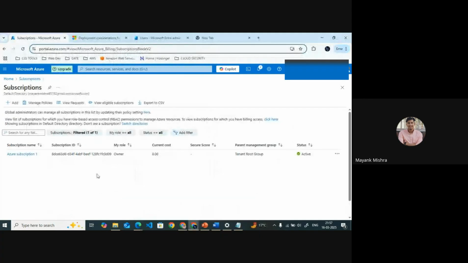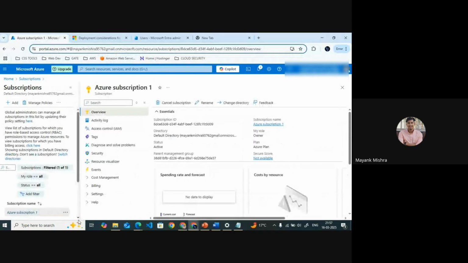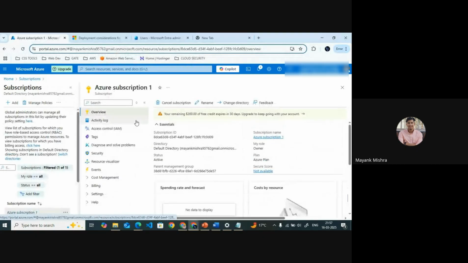So from here our policies part comes into the picture. We click on the subscription name, and you are going to see something like this. Here you can see access control. There are multiple things, like activity logs. We can set the tags, set up security diagnostics, and the billing from here.